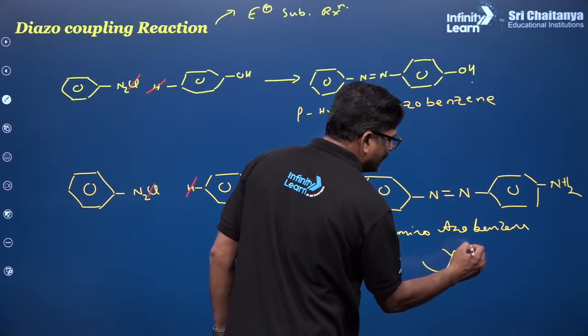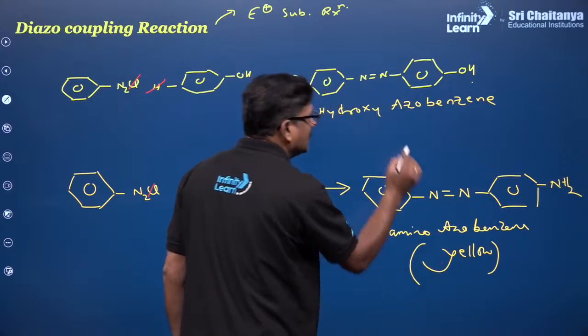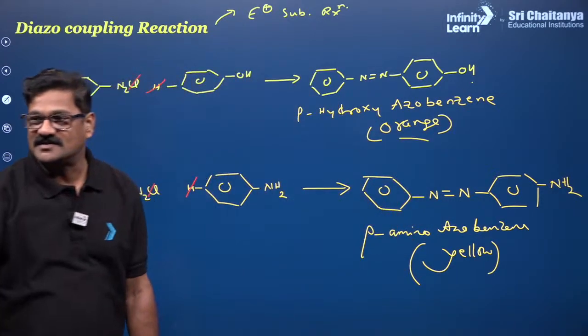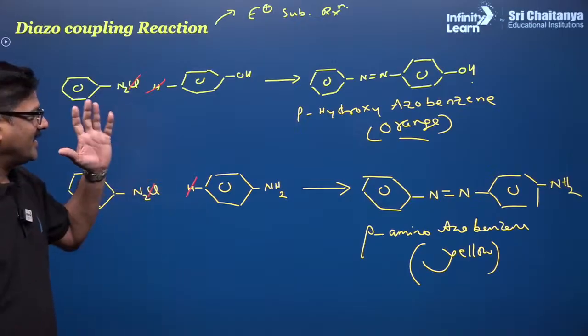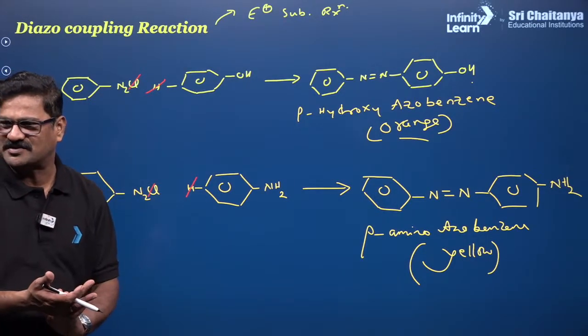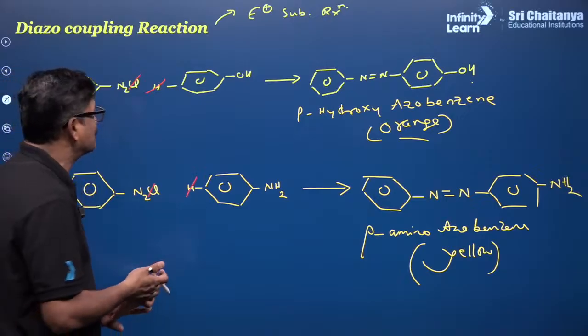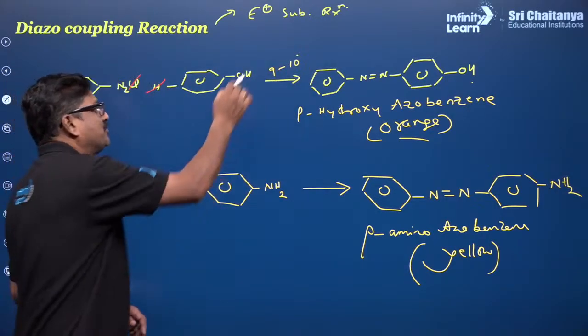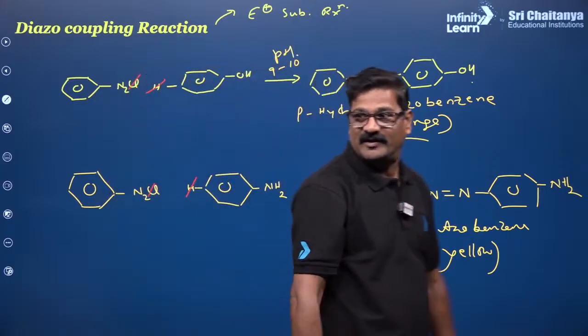This is yellow in color, my dear students. This is orange in color, orange red. So this reaction is a diazo coupling reaction. First pH का 9 to 10 pH बदलना. Okay, alkaline medium में.